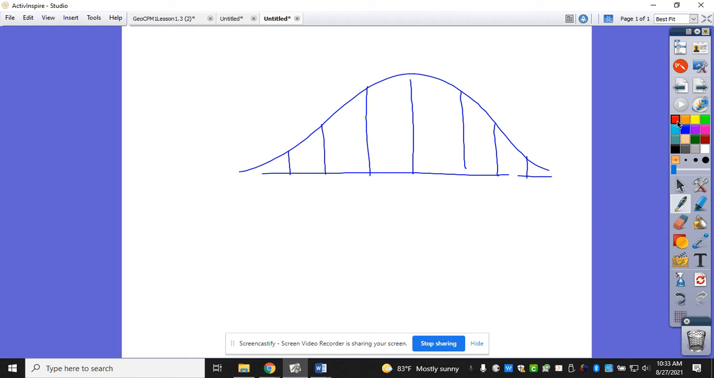For this problem, what was here? 180. Going to the left was 130, 105, and then going to the right, 205, 230, 255. What percents go here and here? 34. What percents go here and here? 13.5. These two are 2.35 and 0.15.